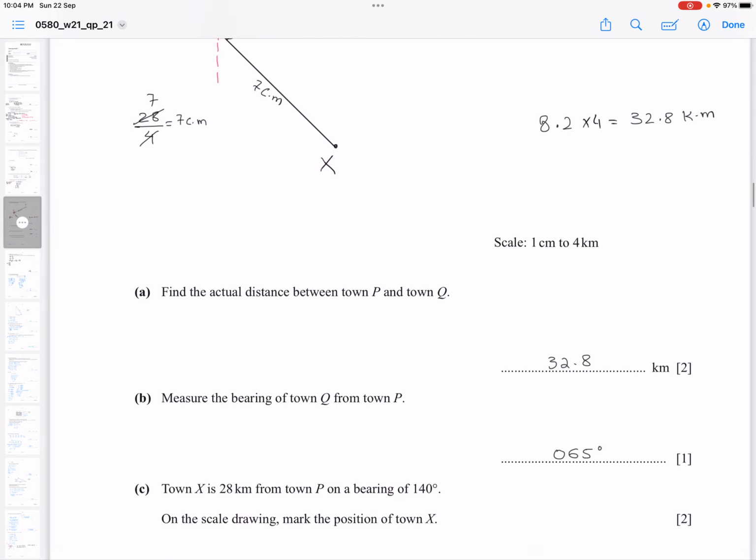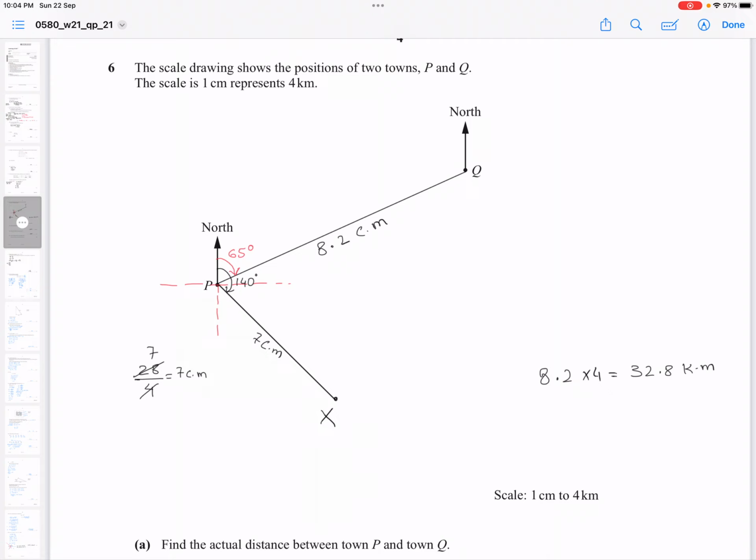So measure the bearing of town Q from P. So from P you make north, meaning bearing, you make bearing on P. So I made it with the help of red pen. So clockwise from north, I made an arrow with the red arrow, and that is my bearing of Q from P. So I have to tell him what is the bearing.